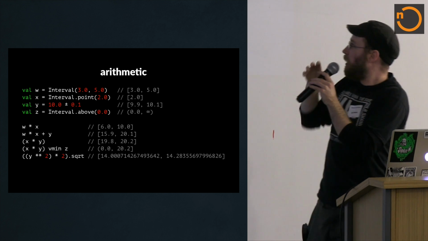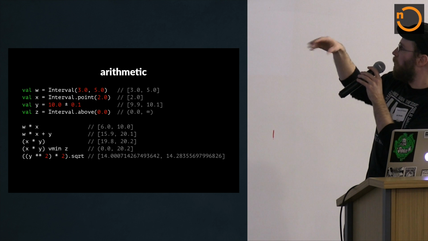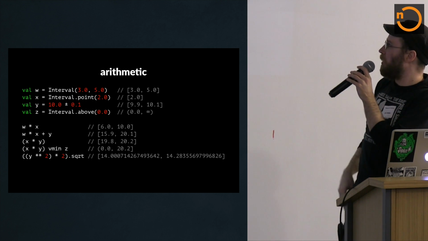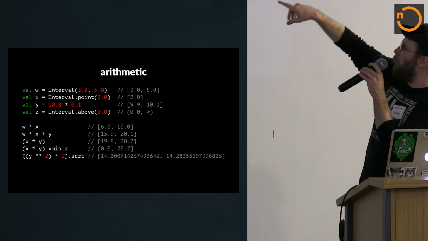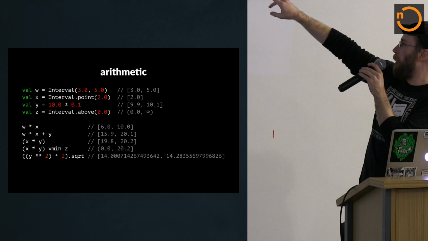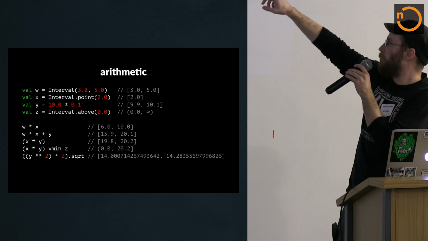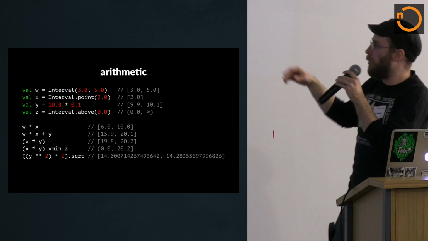And then I'm just going to take a moment to walk through some of these to try and motivate why we got the result we did. I think the first one's pretty straightforward. If you look at W, we get W times X by just multiplying both bounds by 2. That's pretty straightforward. 3 goes to 6, 5 goes to 10. Everything in the middle goes to the middle of the output.